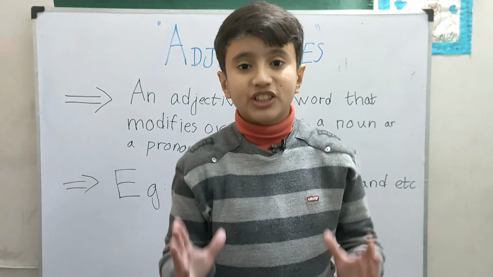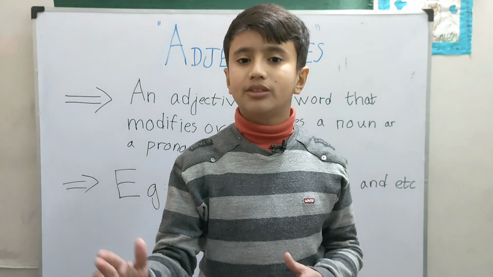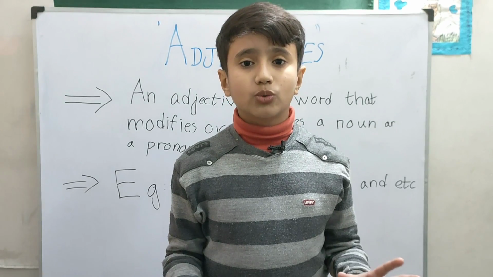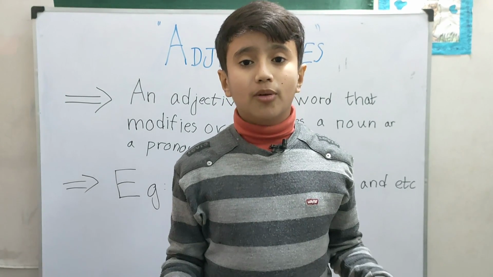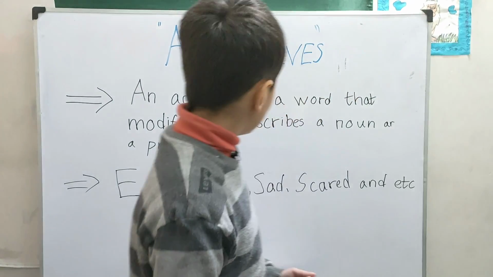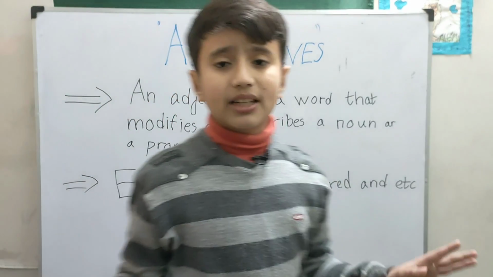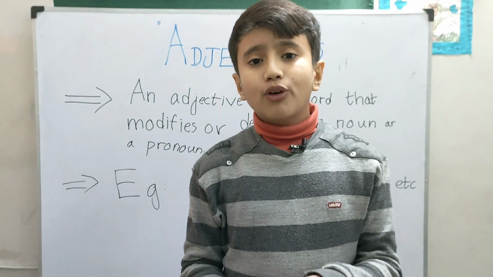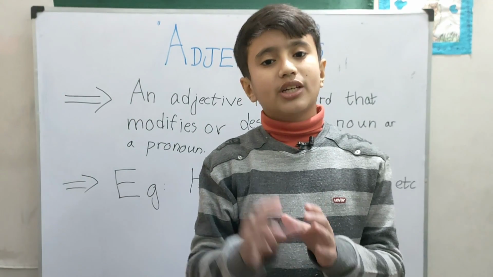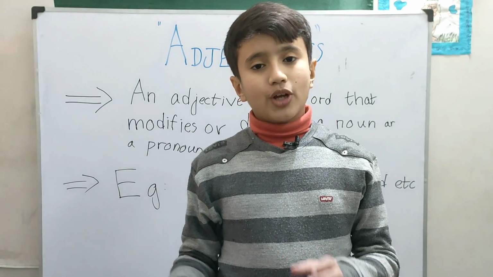We can use them for physique. For example, he is very masculine, he is very fat, he is very obese, he is very smart. We can use all of these words for multiple purposes. You guys know it describes a noun or a pronoun. Now let's go to the examples. Happy, sad, scared, etc. For example, in Urdu we say wo khush hai. So khush is the adjective. Wo khafa hai. Khafa is the adjective.